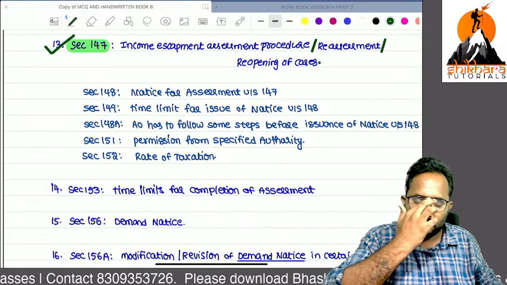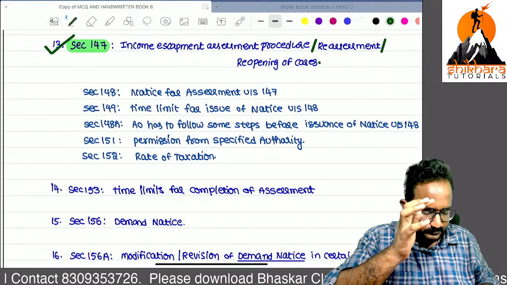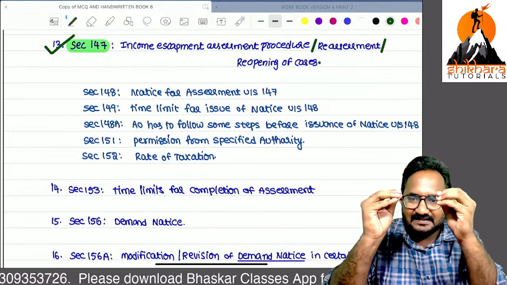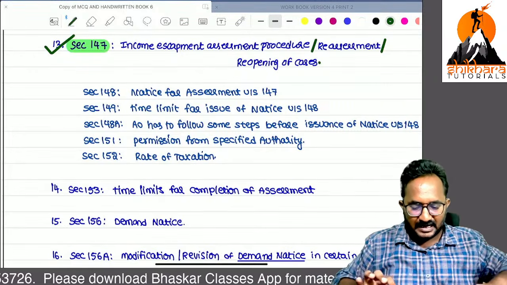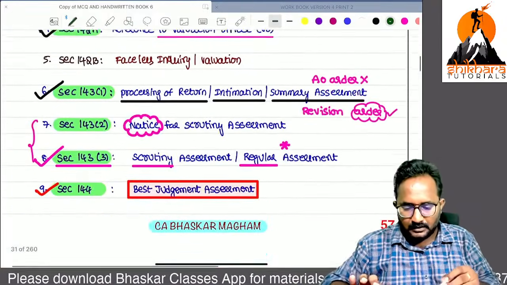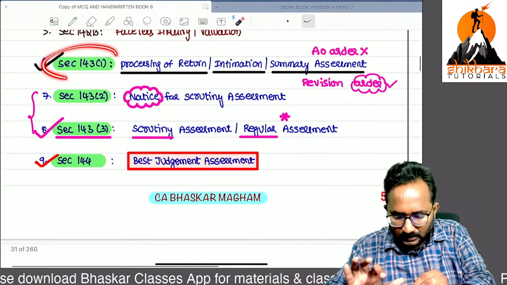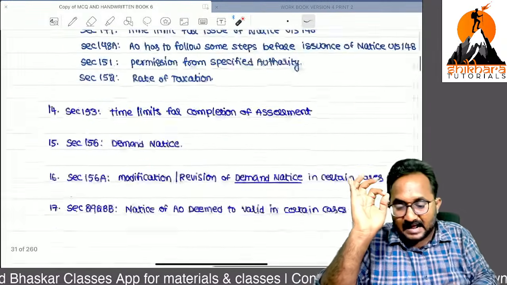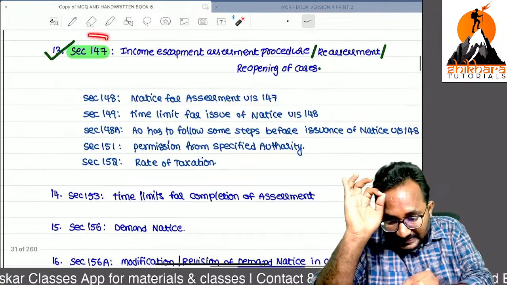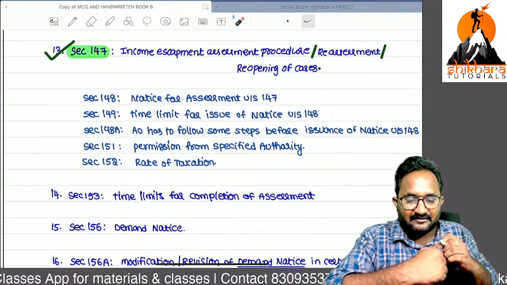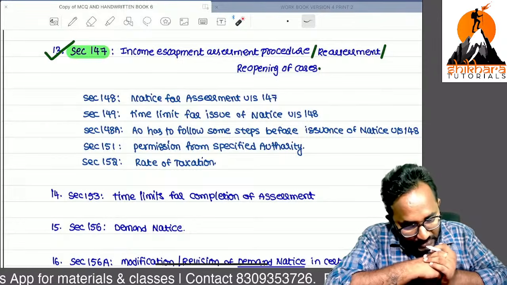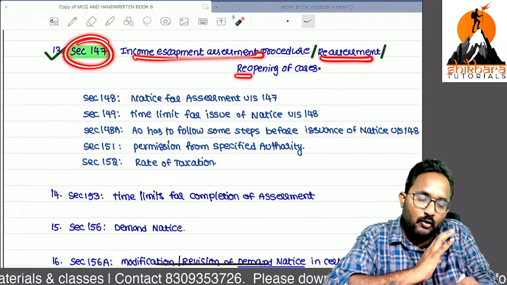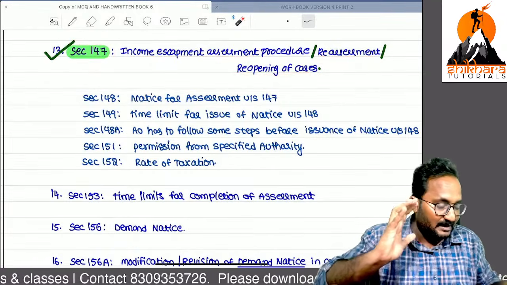Now, generally, check out the things. Assessment procedures we generally have in our syllabus. This is not an assessment order, but remember: processing, scrutiny assessment, best judgment assessment, next income escapement assessment procedure. In this we have some amendments. Now I will tell you in a detailed manner. Income escapement assessment procedure, another name reopening of cases, another name reassessment. Remember clearly.